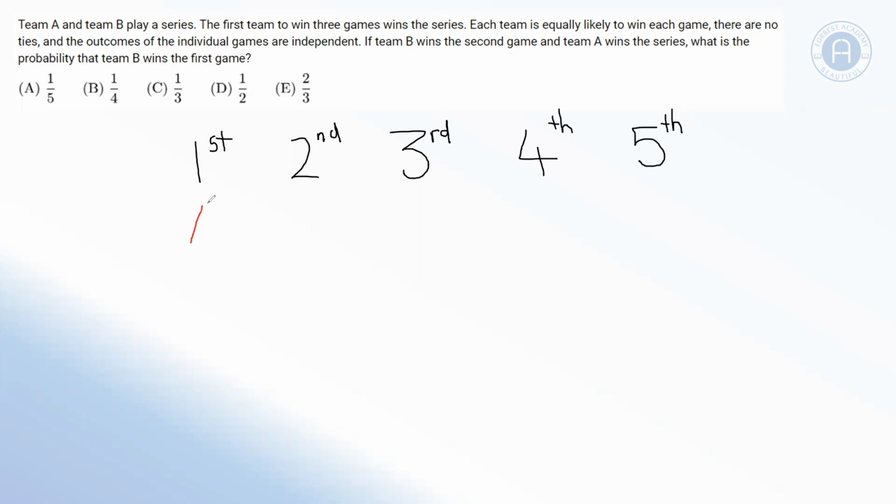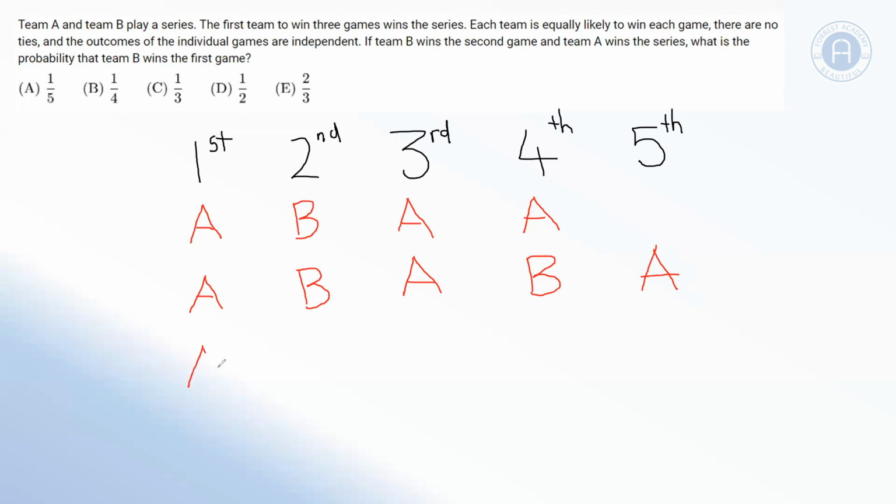So first off, let's assume that Team A has won the first game and Team B has won the second game. One possible outcome is that Team A has then gone on to win Game 3 and Game 4. And they haven't had to play Game 5, and they have then won the series because they've won 3 games. Another possibility is that Team A has won Game 1, Team B has won Game 2 because we've been told that, Team A has won Game 3, but then Team B has won Game 4, which means Team A needs to play and win Game 5 to win the series.